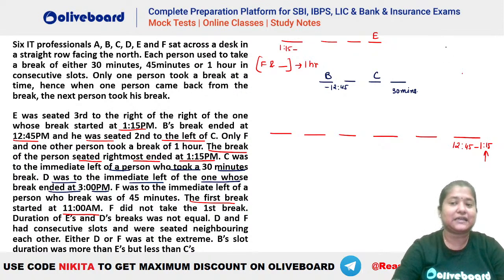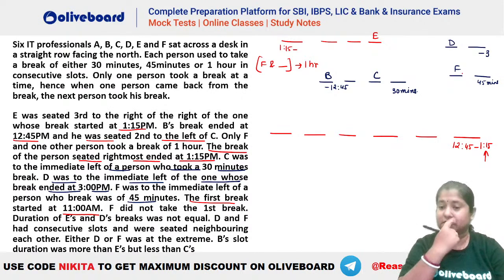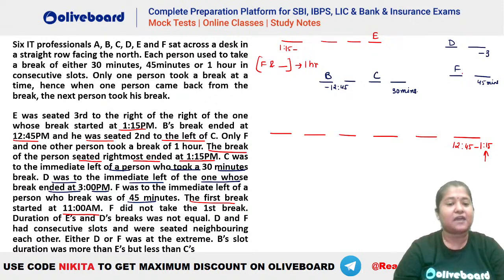So you can see D has to be towards the immediate left of somebody whose break is ending at 3. Then F was immediate left of a person whose break is 45 minutes. Also, we have this information: F has to be immediate left of 45 minutes. Then what is given? The first break started at 11 a.m. F did not take the first break. So F is not the one who is taking the first break here.